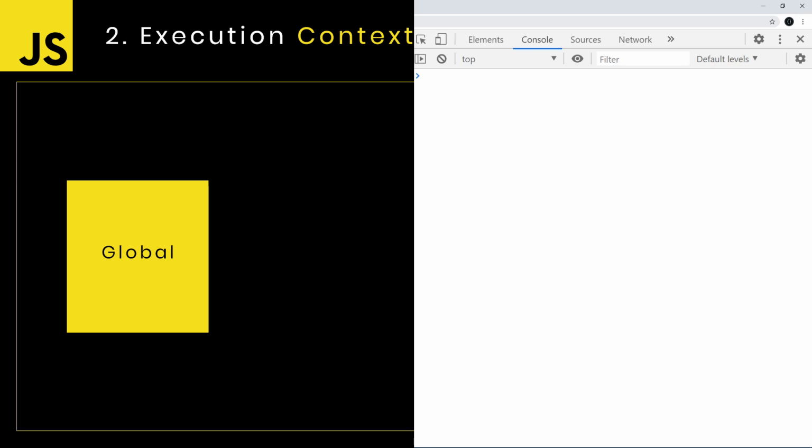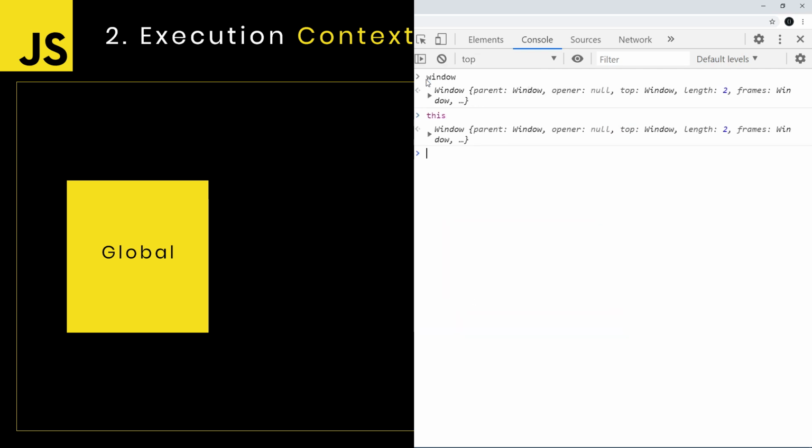I will just open google.com, with the hope that, that is not a hope, it's a fact, it has some JS files, that's why it's running in a browser. So it is taking a JavaScript engine. Here, when I say execution context, I'll be able to access two variables, or sorry, it's not a variable, it's an object. When I say object, let's say window, this is an object, and let's say this. Are you able to see any difference between both of these? The window and this, it is exactly identical, right?